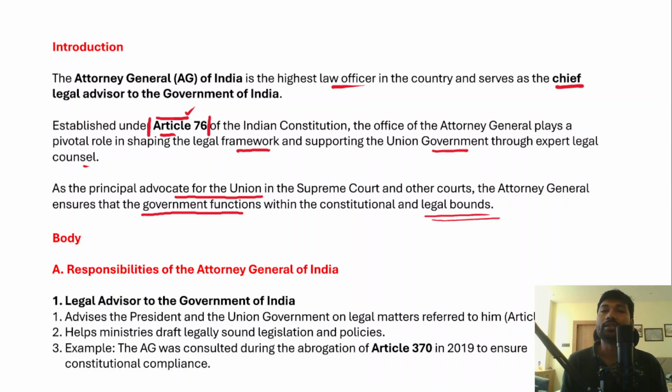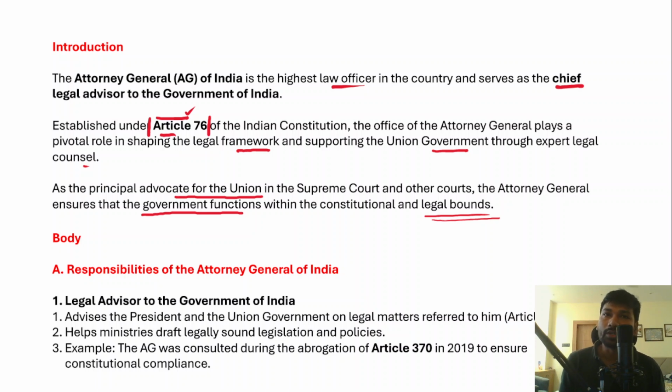So even though it is not generally advised to write such a lengthy introduction, you can write the crux of this introduction in your answers, so that it will be more impactful and effective. Now, in the body part of the answer, you have to divide this into the component parts, so that the structuring of the answer will be better.